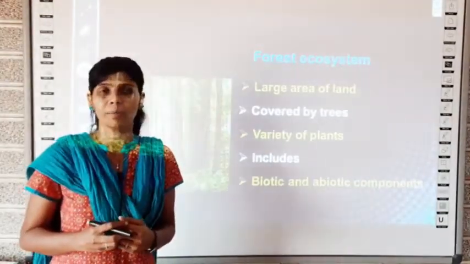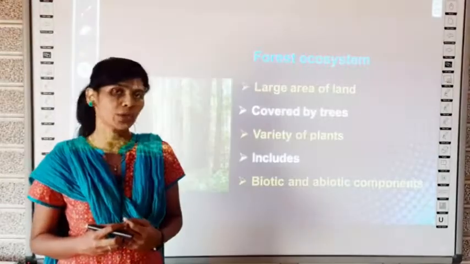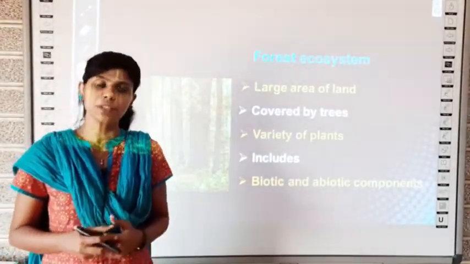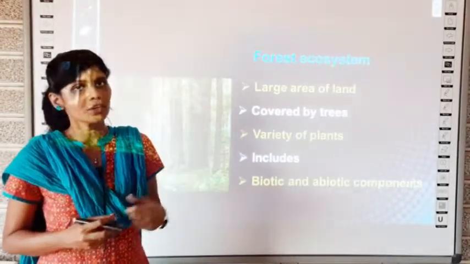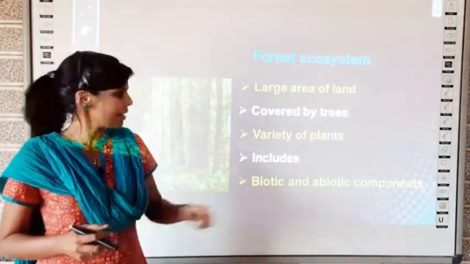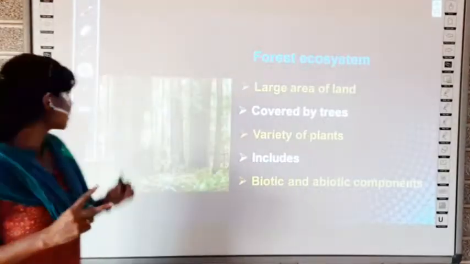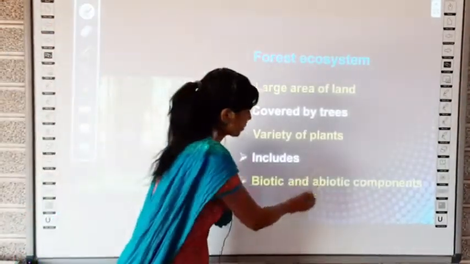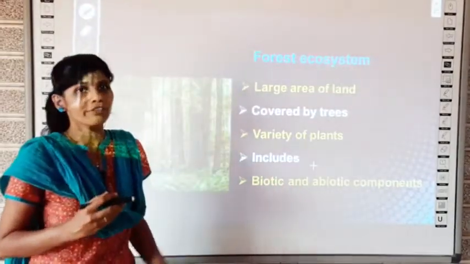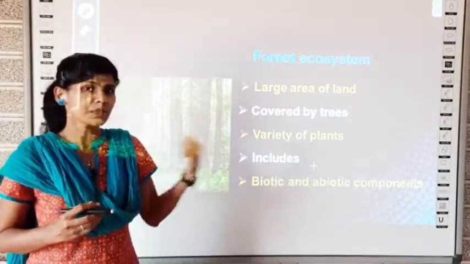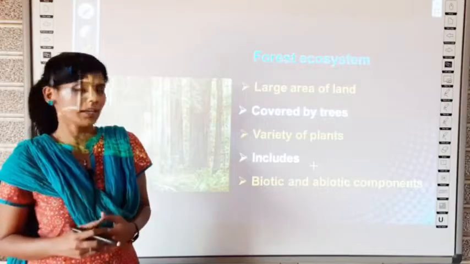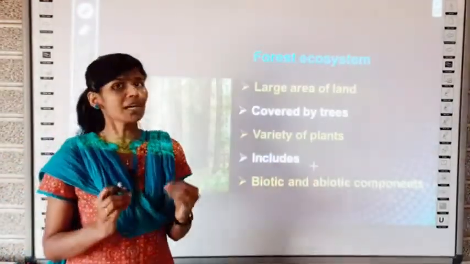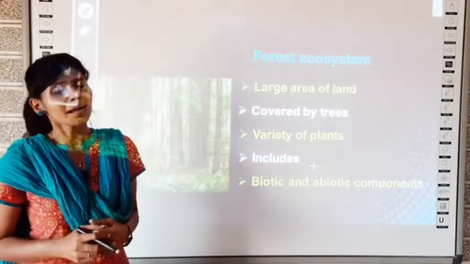Like a forest will have biotic components like animals, right? Animals of different types all come under biotic components. What are abiotic? A means absence. So absence of living organisms is called abiotic components. Those components or factors which do not have life are all called abiotic components.